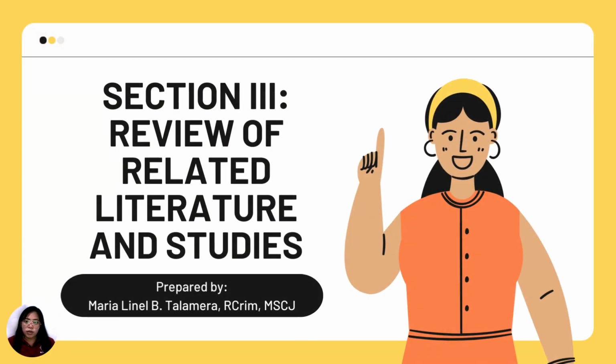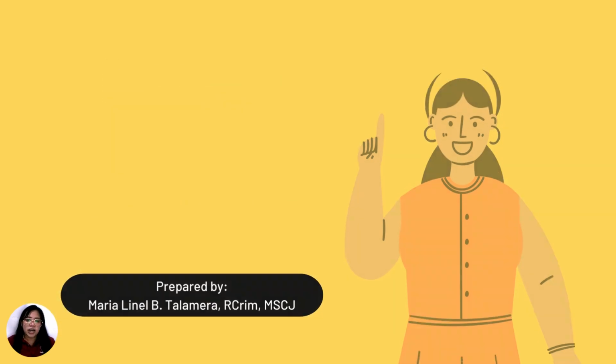Good morning, everyone. We are going to discuss today section 3 and section 4. For section 3, that is the review of related literature and studies. And for section 4, what we are going to discuss is the statistics in criminological research. Now, let's start with section 3 first, the review of related literature and studies.